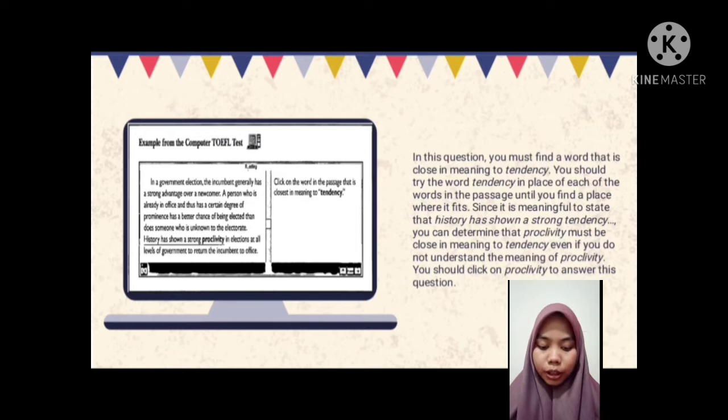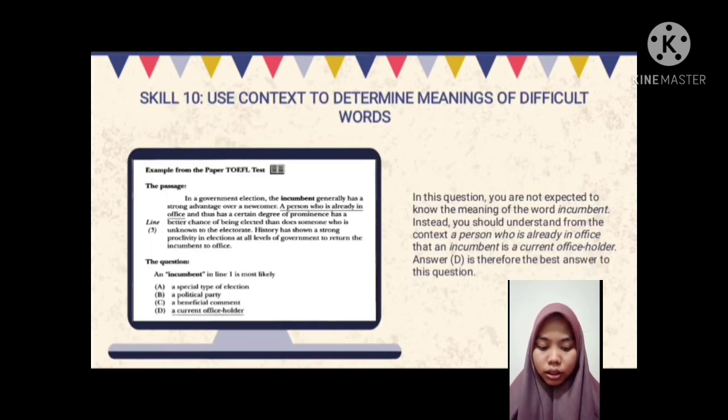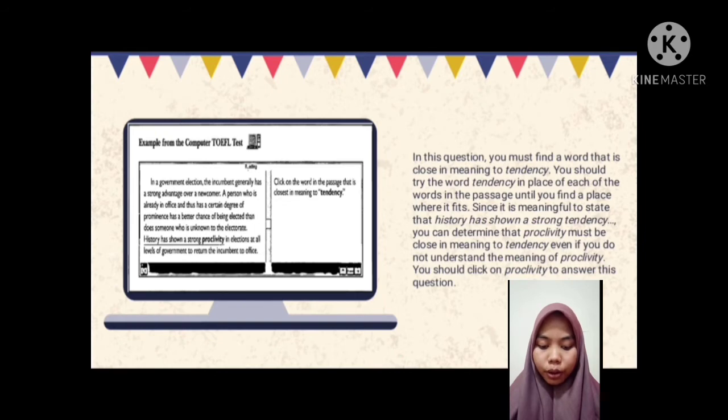Since it is meaningful to state that history has shown a strong tendency, you can determine that proclivity must be close in meaning to tendency. Even if you do not understand the meaning of proclivity, you should click on proclivity to answer this question.